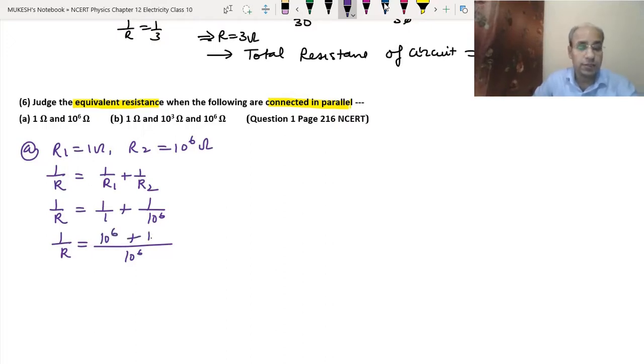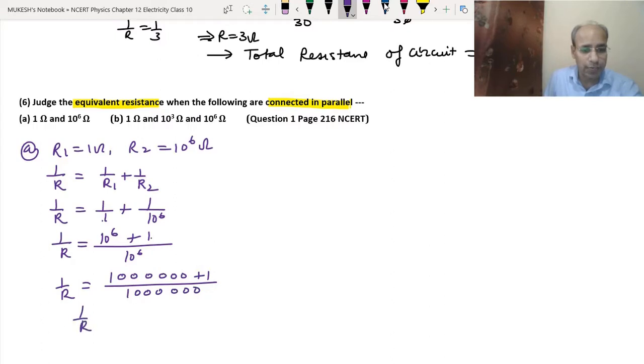The LCM of 1 and 10 raised to the power 6 will be 10 raised to the power 6. Okay. So we have 1 upon R equals 10 raised to the power 6, which means 1 followed by 6 zeros, plus 1, upon 1 followed by 6 zeros. So 1 upon R equals, we will get the answer 1,000,001 upon 1,000,000.